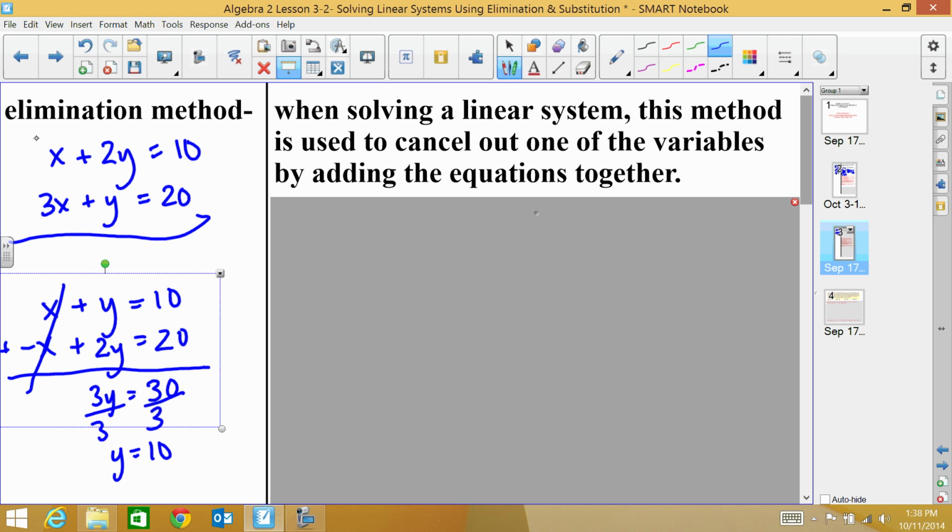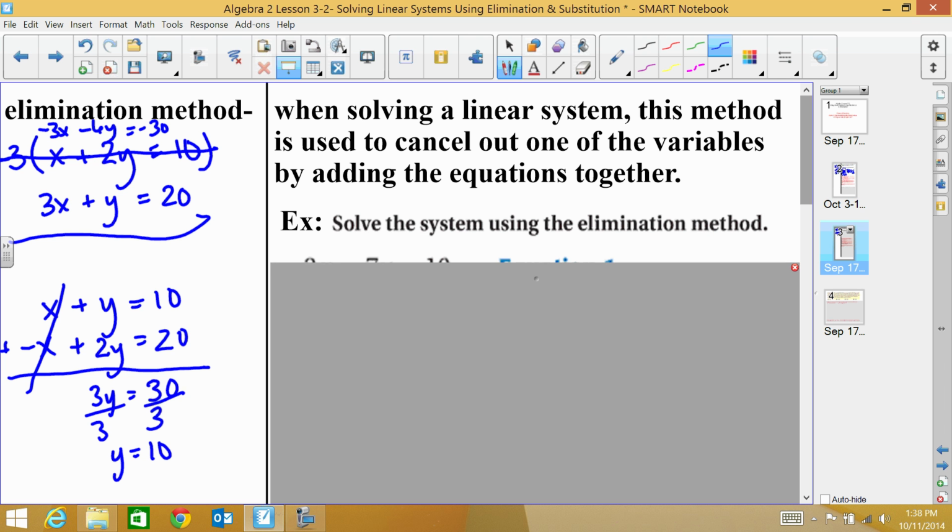So what I could do is multiply this entire equation by negative 3, and then I would get negative 3x minus 6y equals negative 30. And then I could add these two equations together and get an answer. So sometimes you have to manipulate your equations a little bit in order to do elimination.